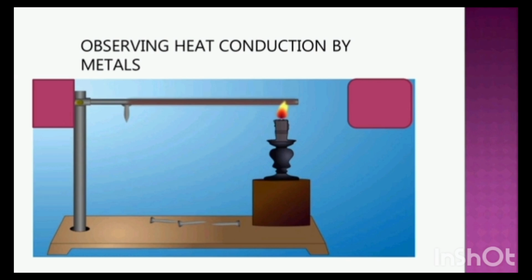Why did the pins fall from the iron rod? The pins fell because the heat supplied to the iron rod makes the wax melt. The wax which is closer to the flame melted first. So this activity clearly shows that heat moves from one end of the iron rod to the other. This property of material is known as the conductivity of heat. So all metals will conduct heat. All metals do not have equal conductivity. Iron, copper, aluminium cooking vessels are preferred due to high conductivity of heat.